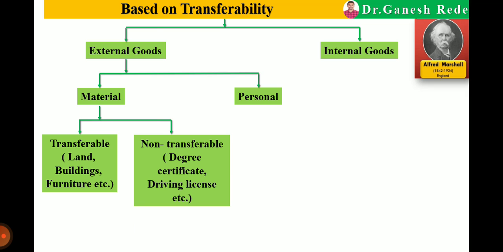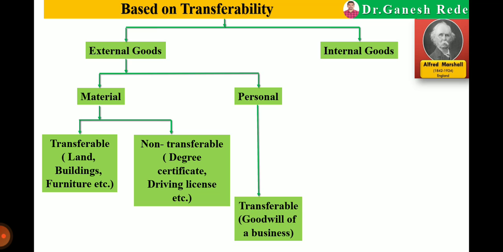Now which are the material but non transferable? Suppose your Aadhaar card, ration card, then PAN card, these are material but non transferable. Another example is degree certificate, your driving license, your mark sheet. They are not transferable. So these are examples of material non transferable goods.